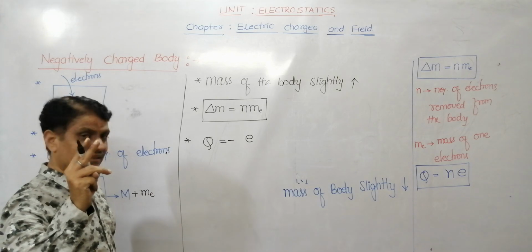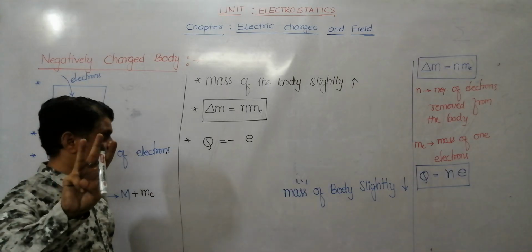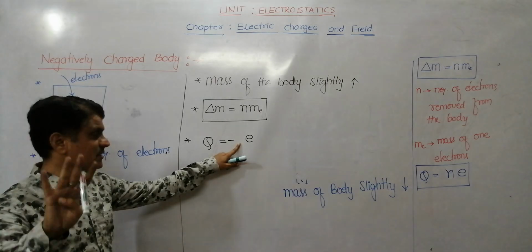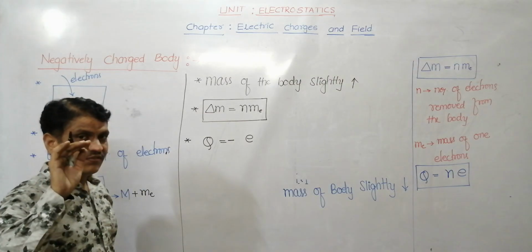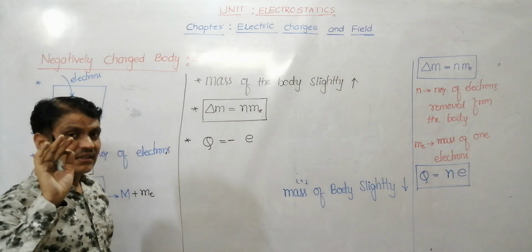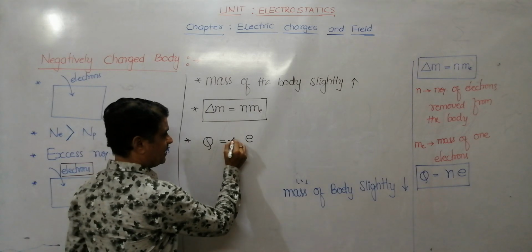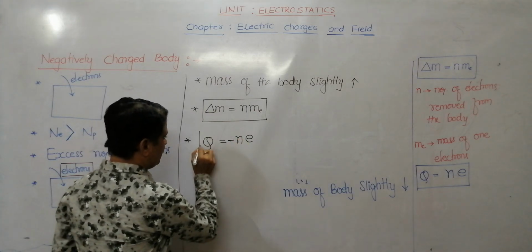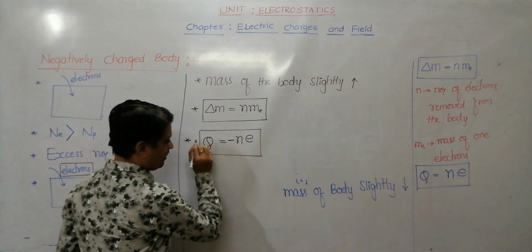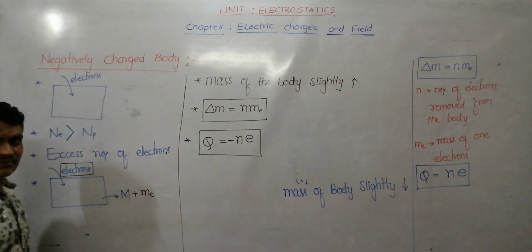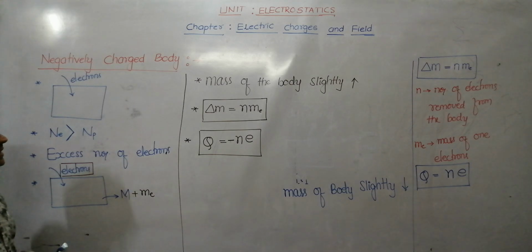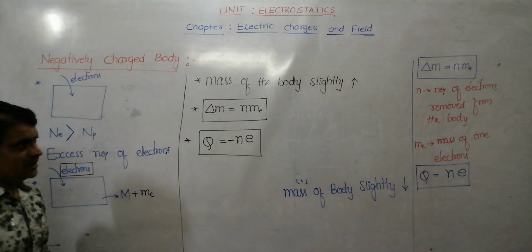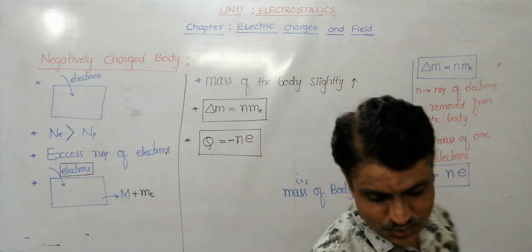Two electrons are added, minus 2e. Three electrons are added, minus 3e. Four electrons are added, minus 4e. If we add n number of electrons, then the net charge of the body is minus ne. This you have to remember. Are you clear? Alright. So please note down if you want till I erase this board.